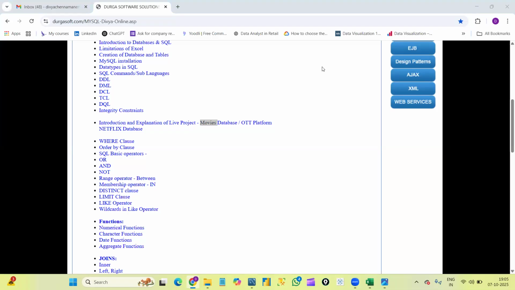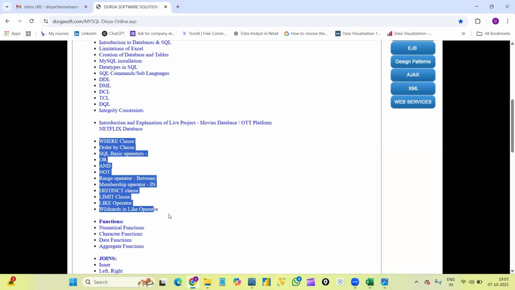In the learning process itself, if we work with a real-time database, we will get used to it. It will be a kind of hands-on experience for us, right? So here we will use a movies database, which is a kind of OTT platform database. After completing the integrity constraints concept, I'll explain this database and show you how to restore it into your systems. Then we will start our main concepts.